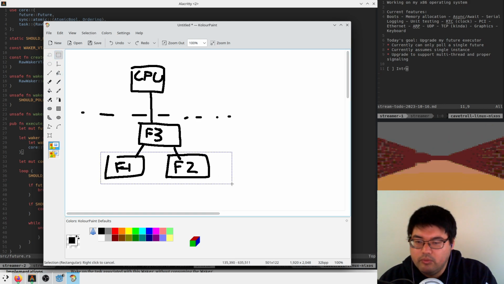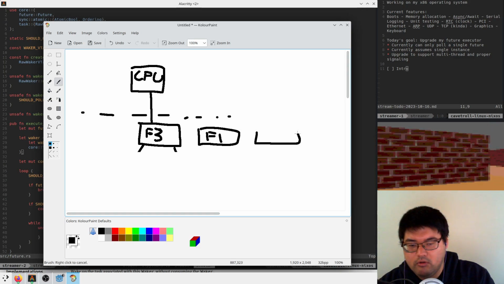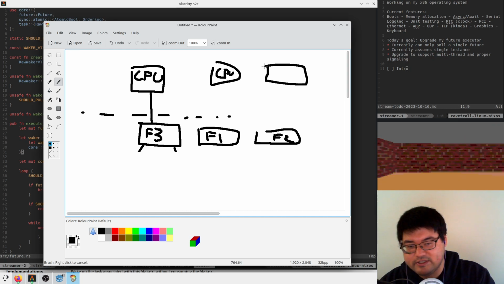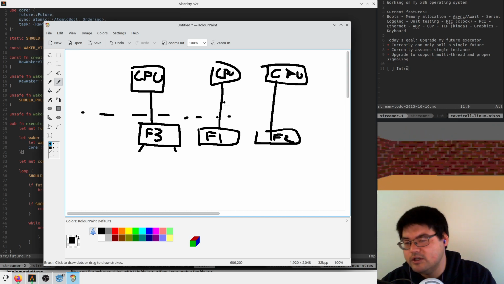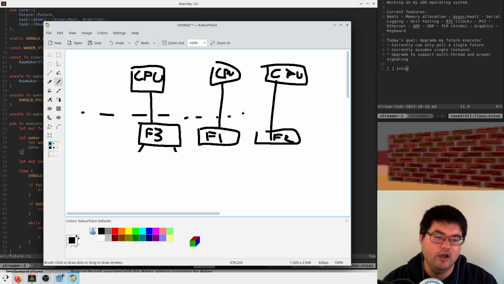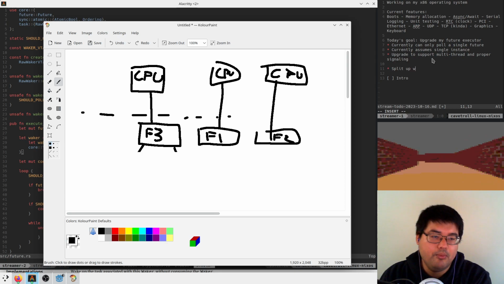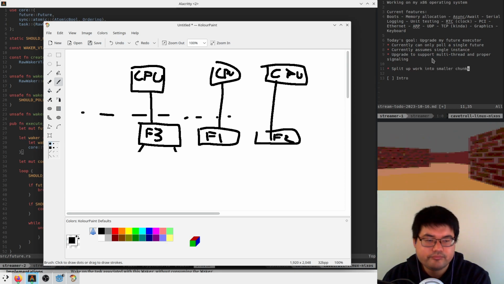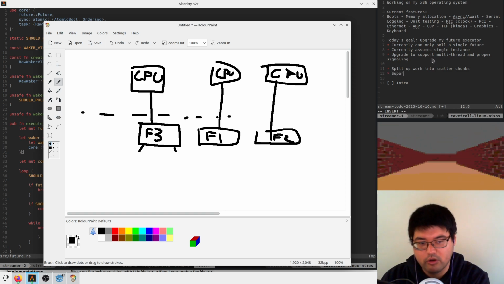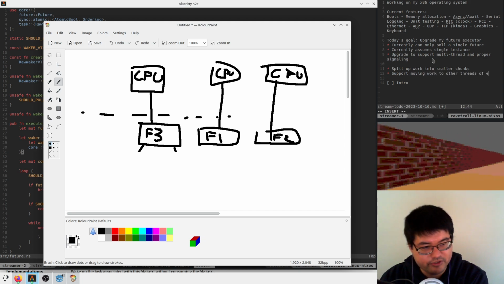And so what we want to do, if they're completely unrelated, is have them queued up like this. And then the idea is that each CPU could pick them up if they want to, right? So we'll have a queue of work, and each CPU will just grab whatever work is available. So that's one thing we want to do: split up work into smaller chunks. We want to support running futures from multiple CPUs. So we want to support moving work to other threads of execution.